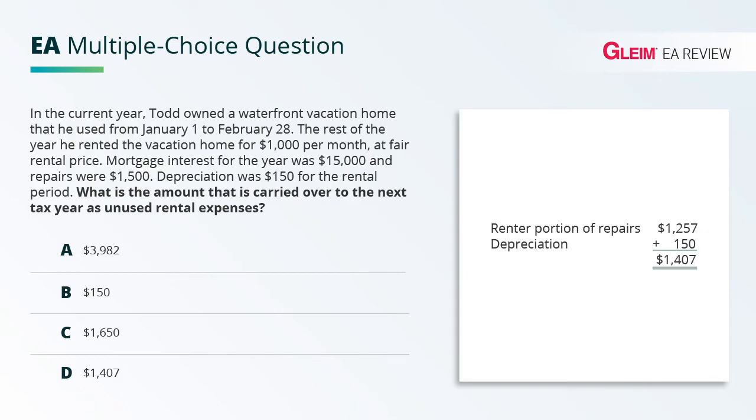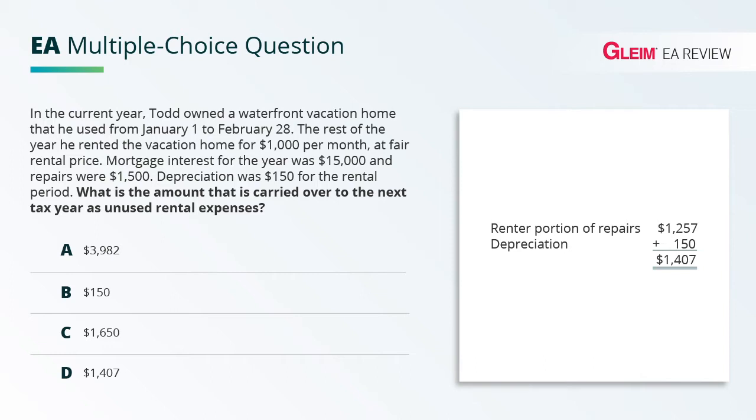However, the personal use test fails as there are 59 personal days. The 59 personal days come from January 1st to February 28th of personal days. This is much more than 10% of the rental days. If the property passes the minimum rental use test but fails the minimum personal use test, the property is considered a vacation home and rental deductions may not exceed gross income derived from the rental activities. Here that amount is $10,000.